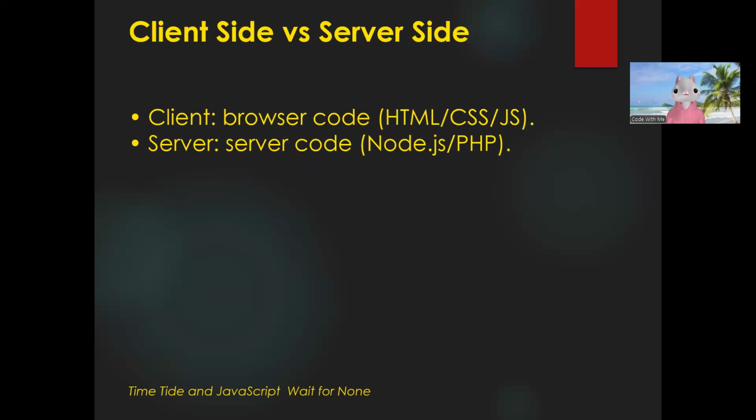So the third question is, what is the client side and what is the server side? The client side is an application or software that consumes the server's data.